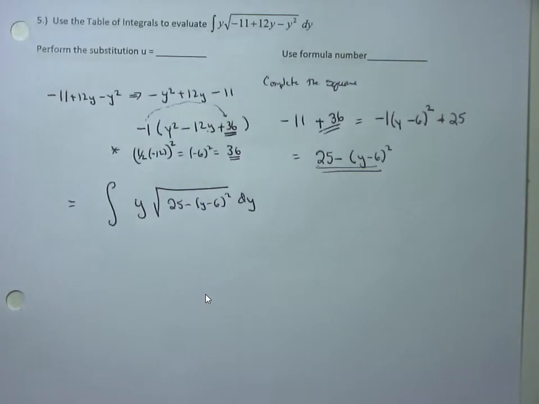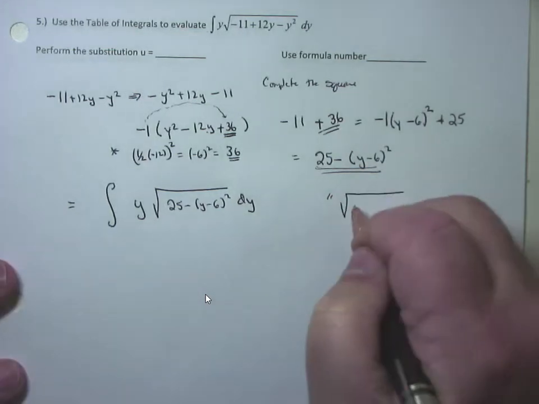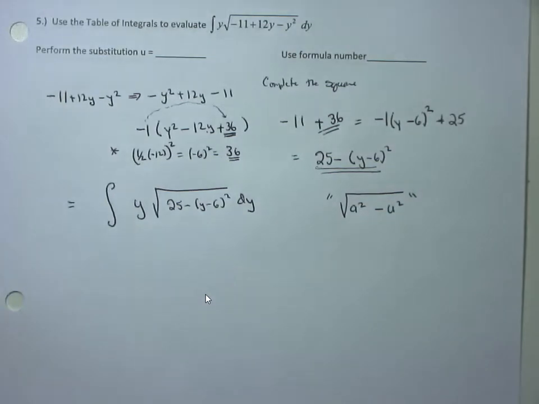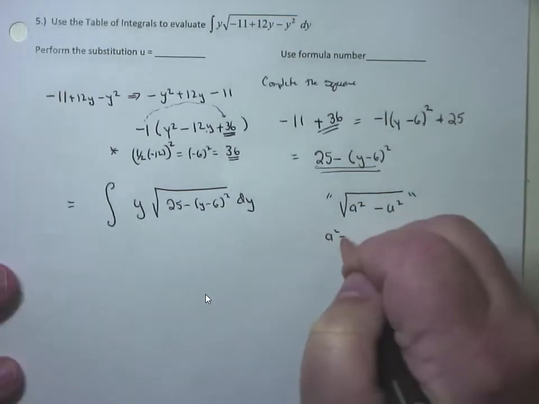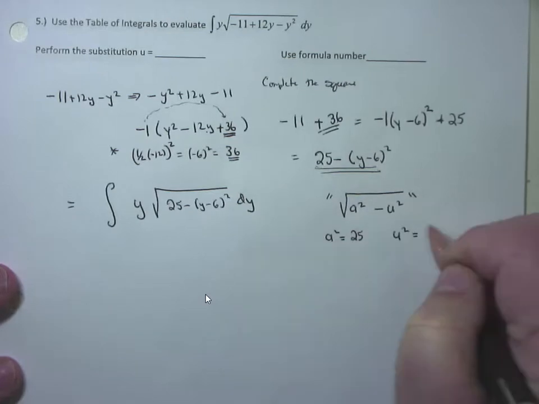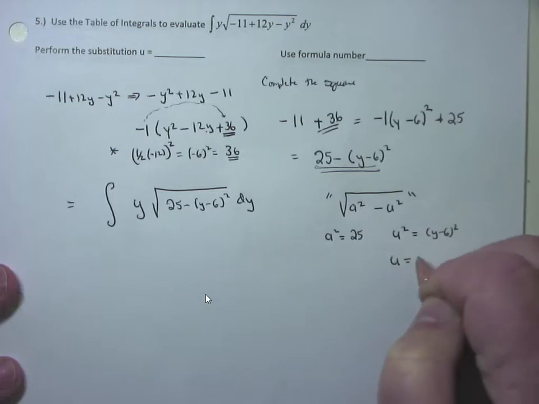Now, I start thinking about forms. Noticing this is forms involving, it looks like an a squared minus u squared. You with me? So here, the a squared would be equal to 25. The u squared is going to be equal to the y minus 6 squared. That makes u equal to what?